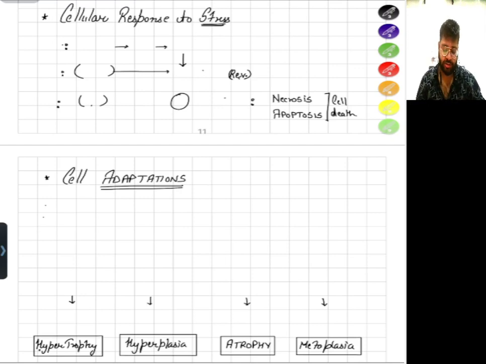So we will discuss now cellular response to stress. If there is any stress to the cell, stress can be ischemia, hypoxia, any kind of stress, free radical injury, mechanical, thermal, any kind of stress can be there. If there is any stress to the cell, what will be the first thing the cell will do? Yes, the cell will try to adapt.